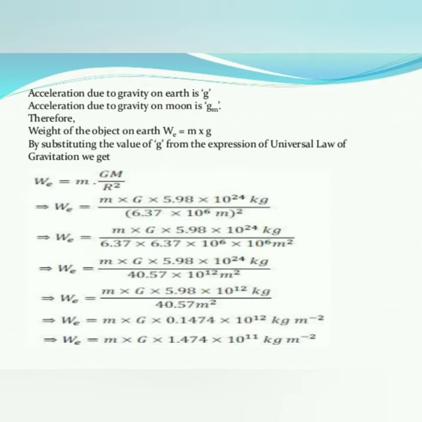WE is equal to m into G into 5.98 into 10 to the power of, so 12 it becomes, because the bases are the same and the powers are different. One is in the numerator and another one is in the denominator. The numerator has 24 and the denominator has 12, then you should subtract. So that is 10 to the power of 12 meter square. So the next step is m into G into 5.98 into 10 to the power of 12 kg and 40.57 meter square. Then after dividing, we will get the value W is equal to m into G into